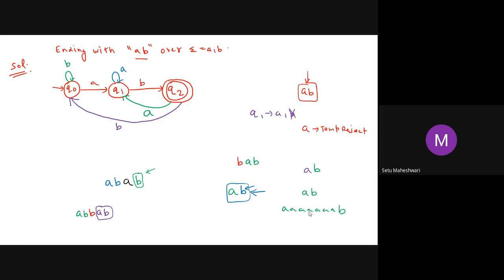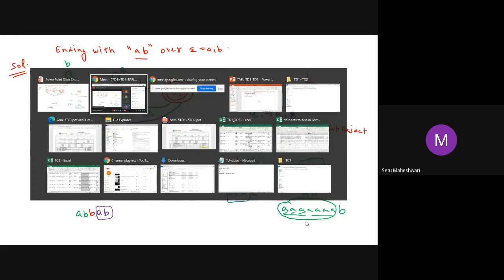This is the technique I discovered by myself for students to get it in an easy way. Otherwise, students used to get confused every time. Sir, if I have 3 A's, how to accept? If I have 4 A's, how to accept? If I have 9 A's, how to accept? This is the problem. So I developed this methodology of teaching so that you don't have to take care of all these various possibilities. You see how many possibilities there are: 1 A, 2 A's, 3 A's, a lot of different possibilities. But with this technique, you don't have to think about so many A's. It will automatically do the things. Now, anybody who has doubts in this question?